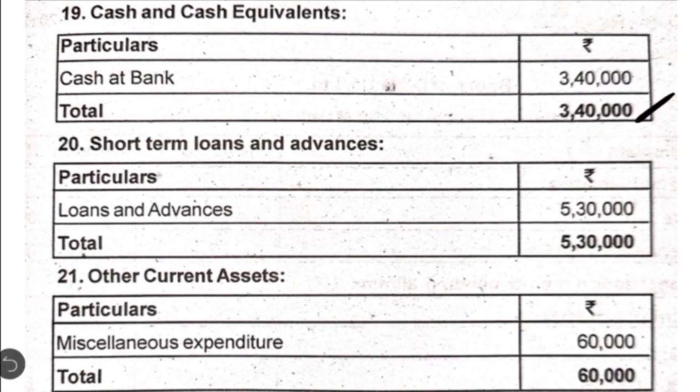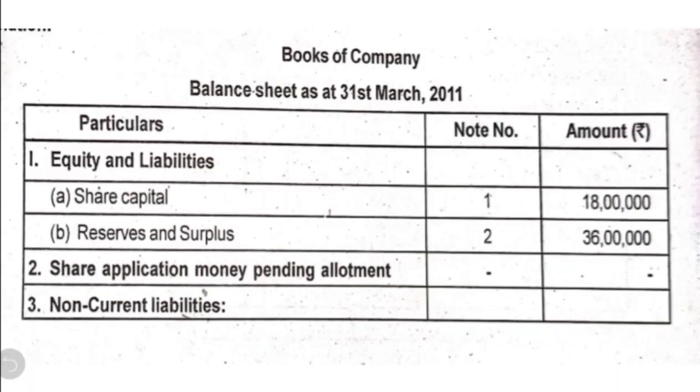Then we have note number 20 for writing the short-term loans and advances. Here we are going to write loans and advances amounting to 5,30,000. So note number 21 is other current assets. Under this we are going to show miscellaneous expenditure amounting to 60,000. So these are the various notes relating to the balance sheet. This has to be written first, and then we are going to show the format of the balance sheet.